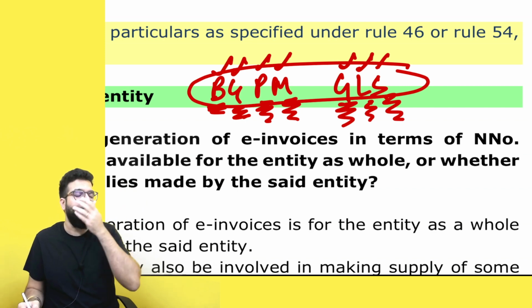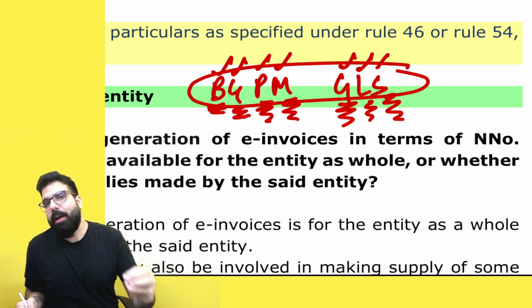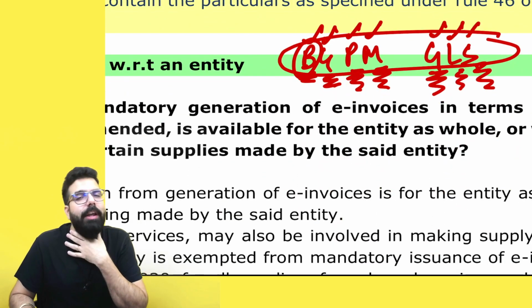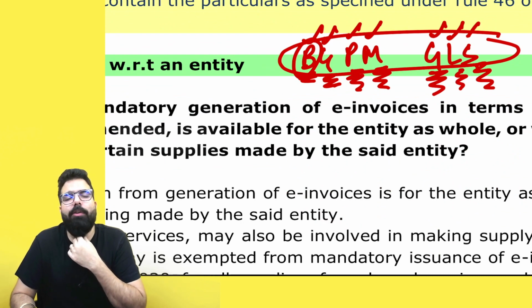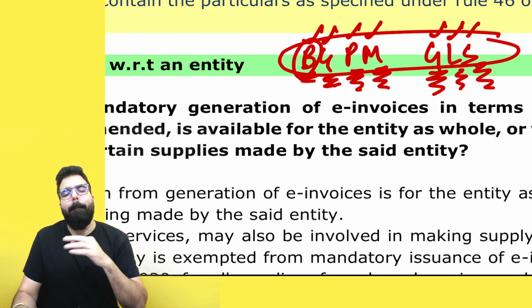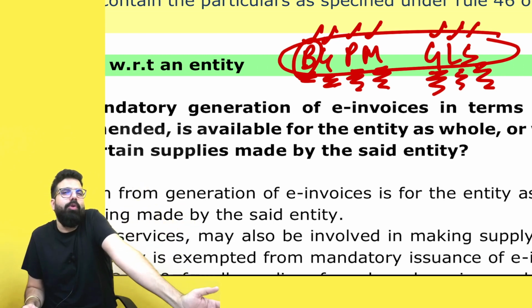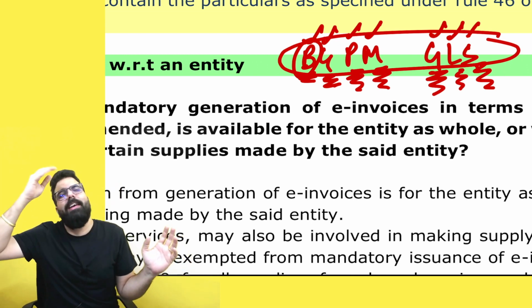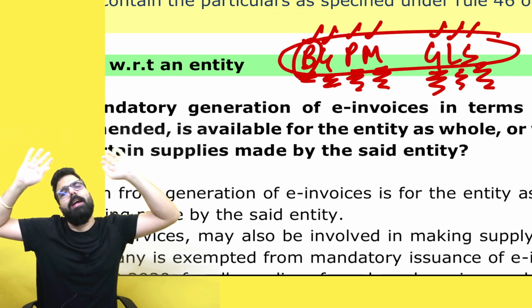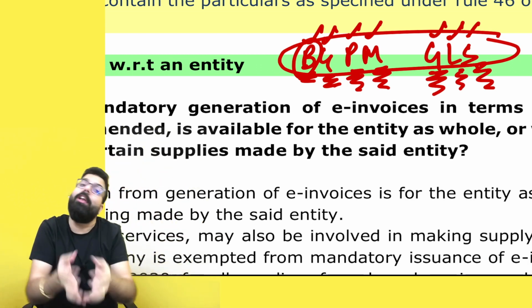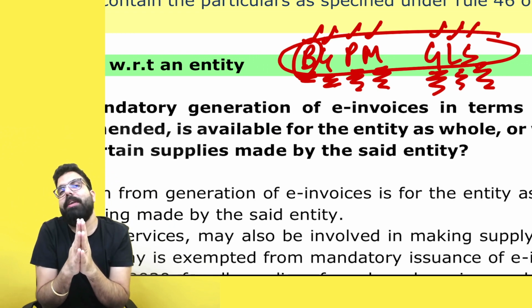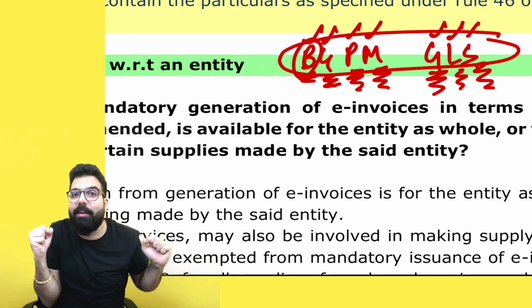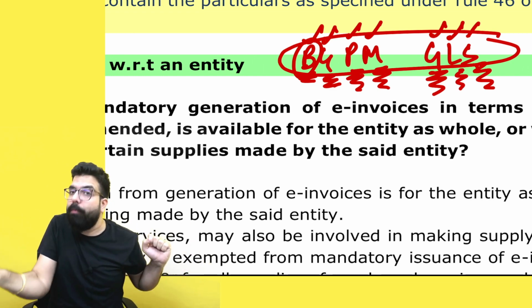Now, listen to me very carefully. A simple doubt came. You have told banking companies don't have to do e-invoicing. Banking companies with respect to financial service don't have to do e-invoicing. Or if a banking company is selling gold, selling old assets, is that covered? Selling of gold is not a financial service. Do I have to do e-invoicing there?